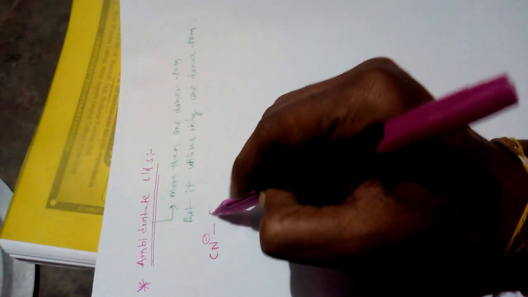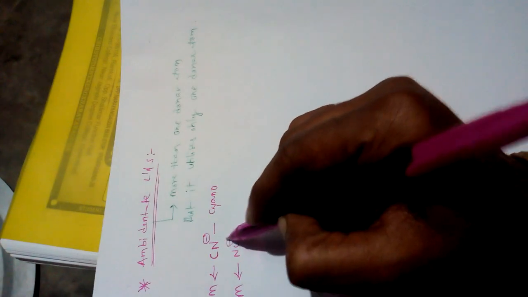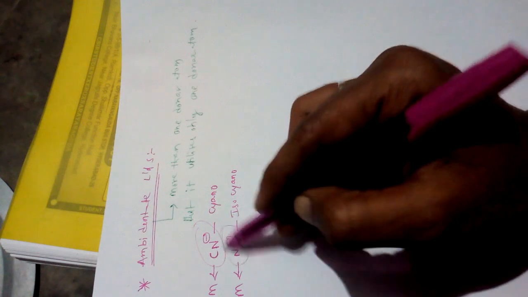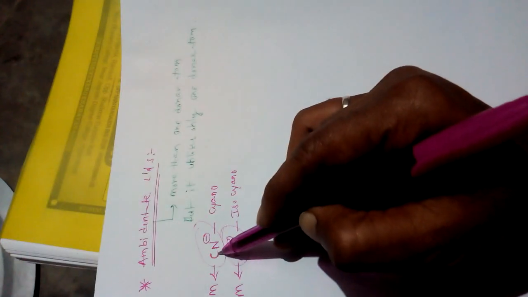For example, CN is called cyano. Here NC is called isocyano. It means in cyano, carbon is the donor atom.